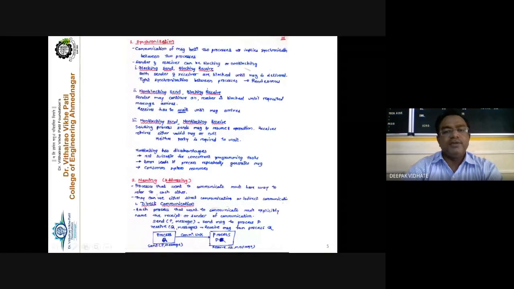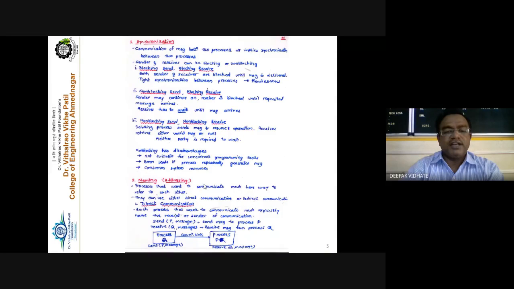In naming there are again two types: direct communication and indirect communication. Processes that want to communicate must have a way to refer to each other, meaning they refer to each other by name, just like a postcard, where you put the name of the receiver on the front and the name of the sender on the reverse.